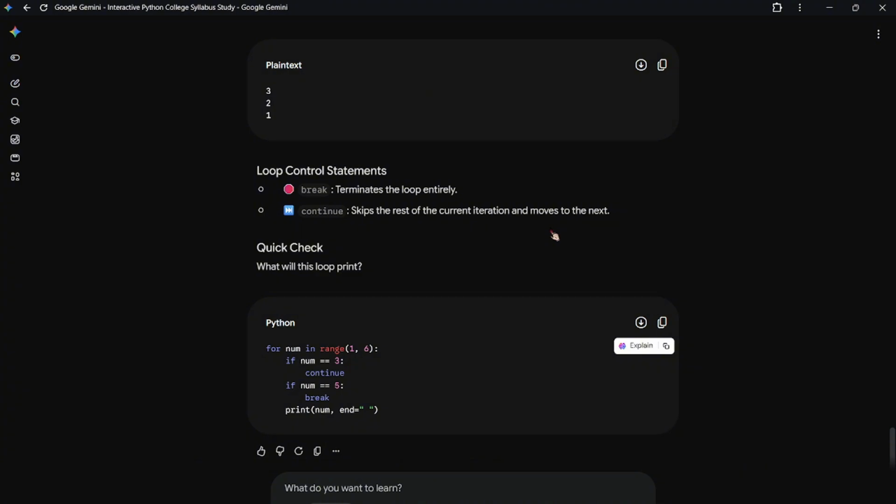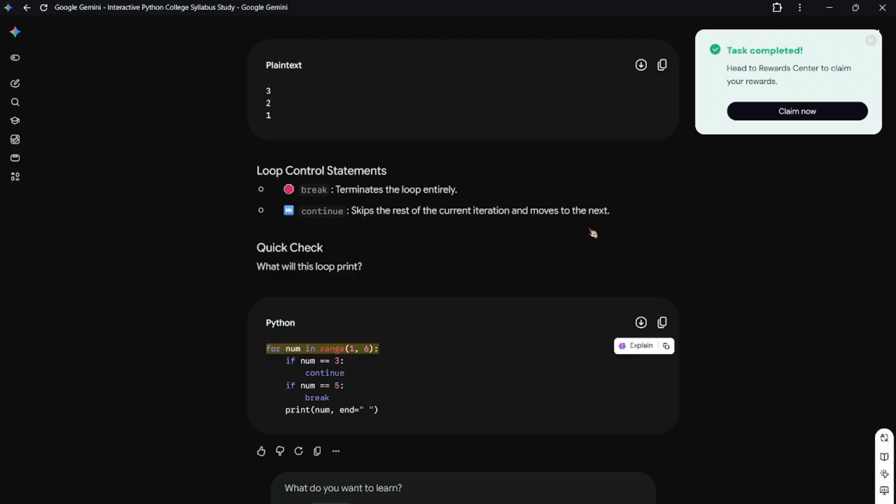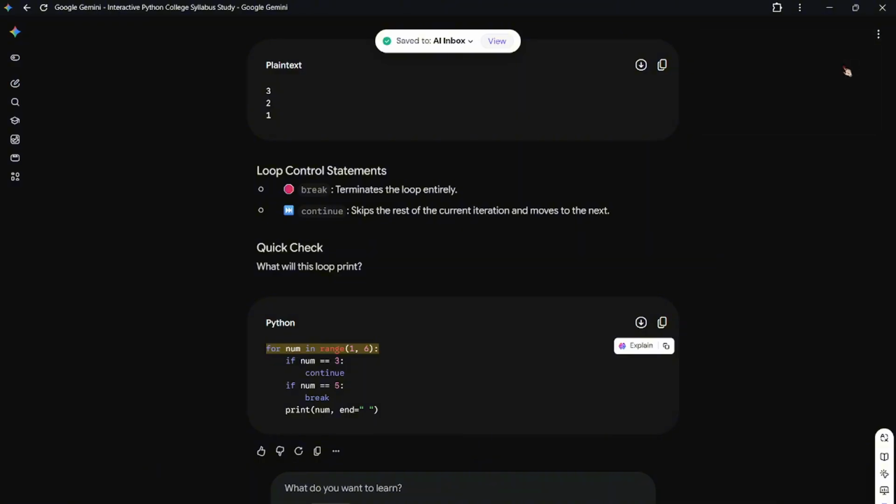For beginners it is a common mistake to make an infinite loop. So for that we use break and continue. What does break do? Break terminates the loop entirely, while continue skips the rest of the current iteration and moves to the next. So what will this loop print? Like for num in range, and here, see.